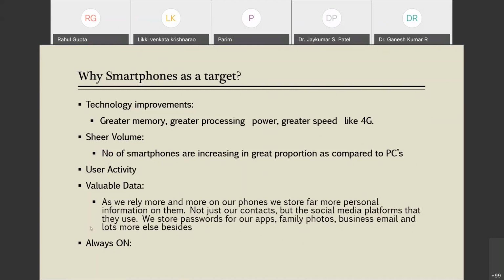Another feature is always on. Means the traditional PC, when you are not using it, you switch it off. But these mobile phones are always on. You are not switching them off.